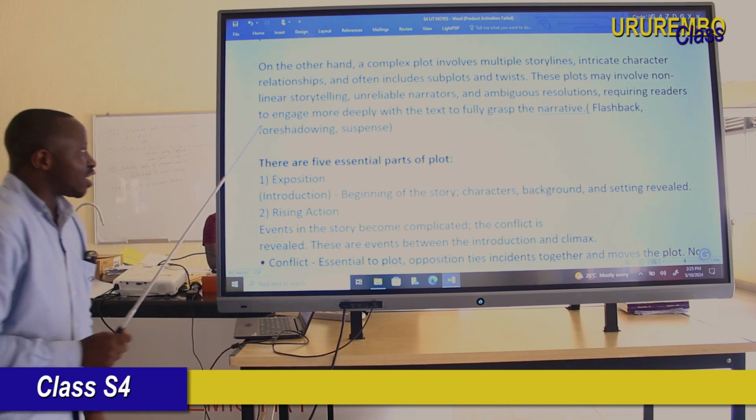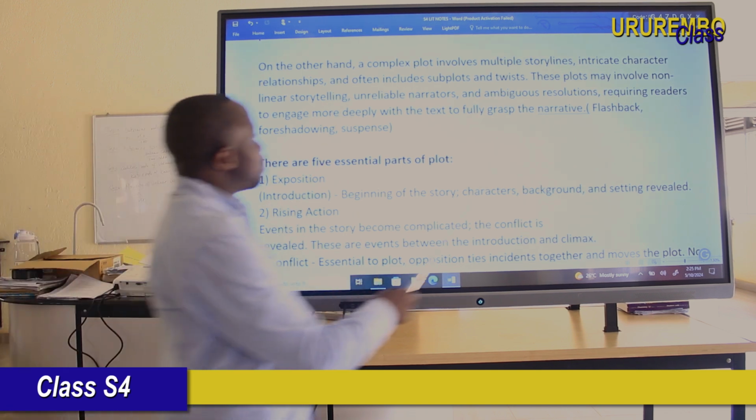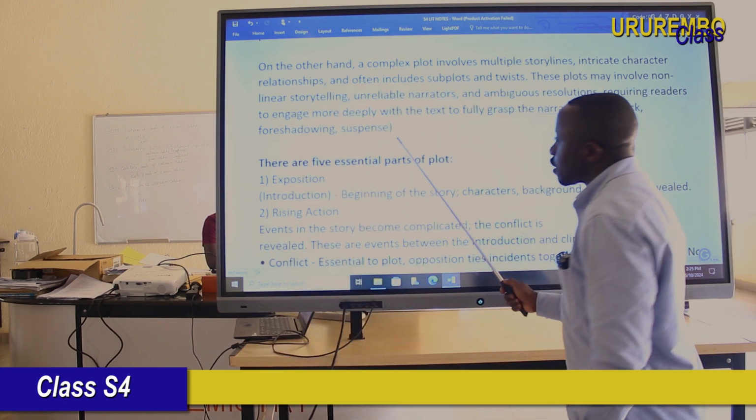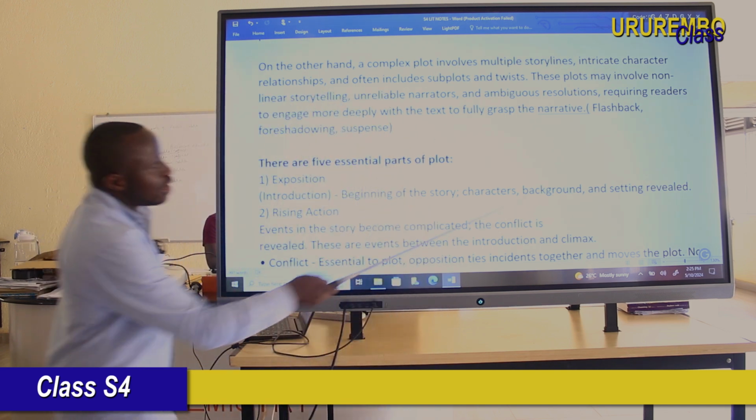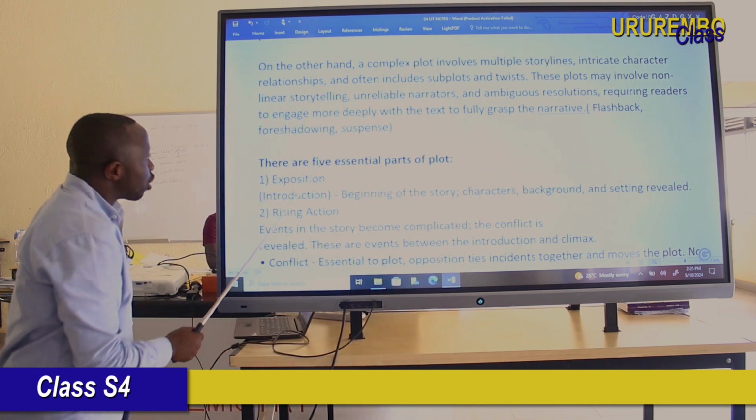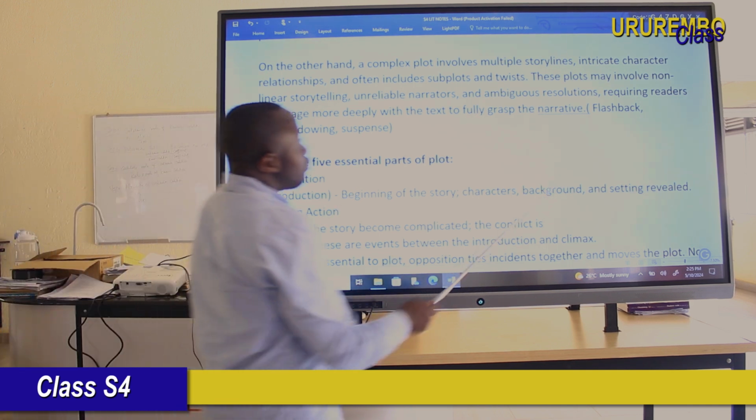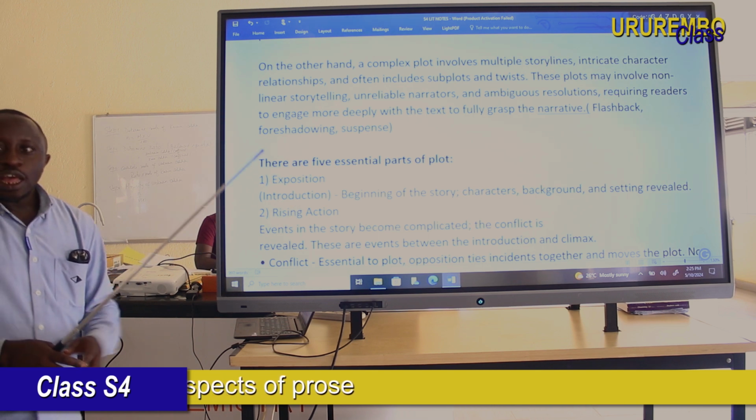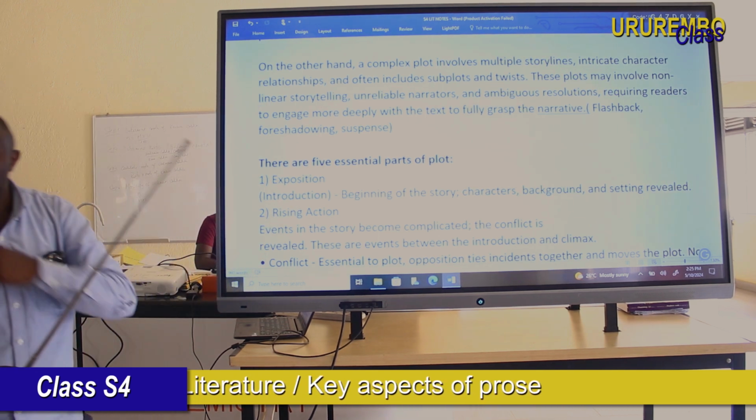Okay, do you hear, dear student? And of course, dear student, also in this plot, the narrator can use flashback for foreshadowing and suspense. Flashback is when a narrator refers to the past and narrates past events.